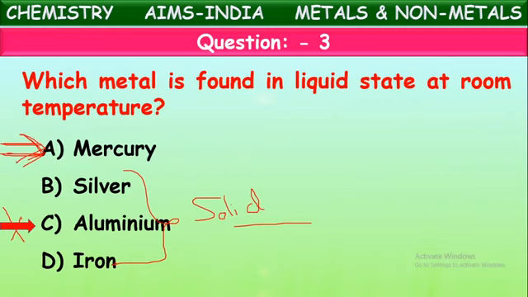One more metal we mentioned exists in the liquid state just above room temperature. Room temperature commonly means 25 degrees Celsius. At this temperature only mercury will be in the liquid state. If the temperature is increased a little to 30 degrees Celsius, then one more metal comes into the liquid state. What is the metal? Yes, it is gallium. But at room temperature, only one metal exists in the liquid state, that is mercury.